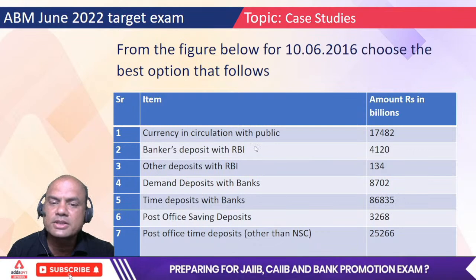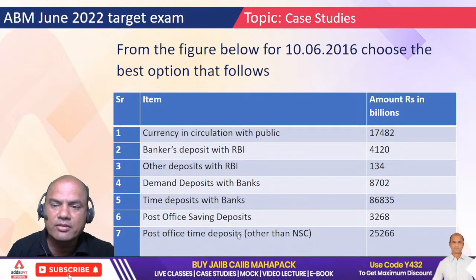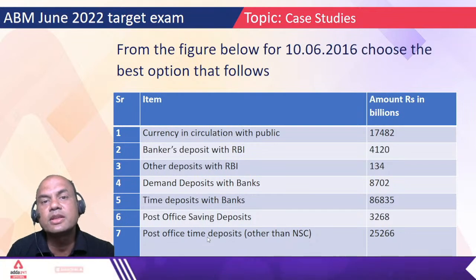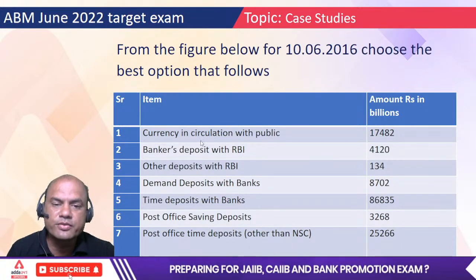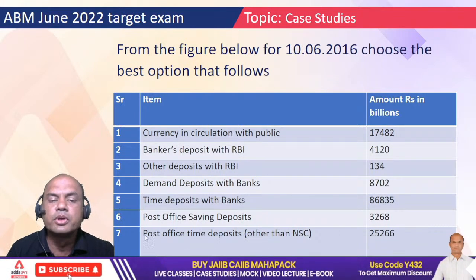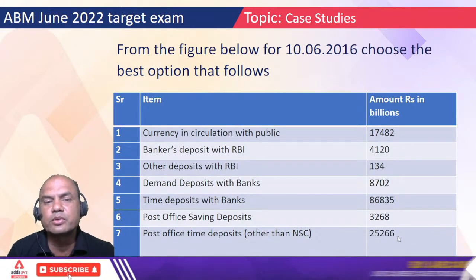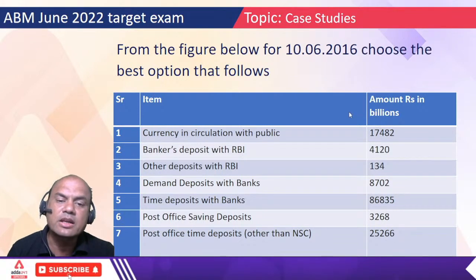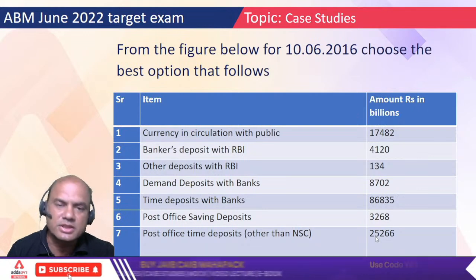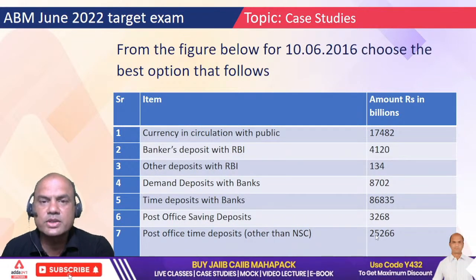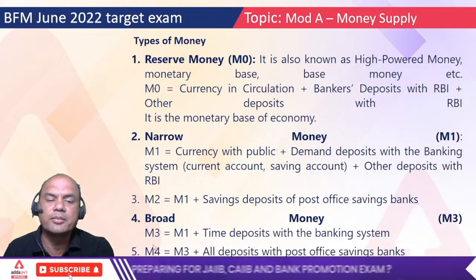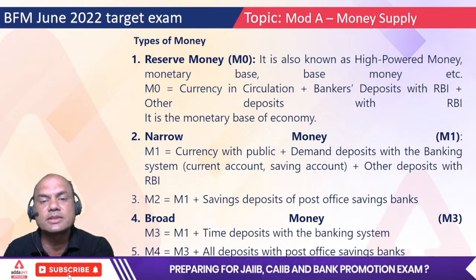So what is the basic thing? These items and the amounts are given, and we have to answer the questions based on these figures. And post office saving deposit 3268, post office time deposits 25266. So these are all the figures given, and now we have to answer the questions. These questions would be based on M0, M1, M2, M3 and M4. So remember these again.